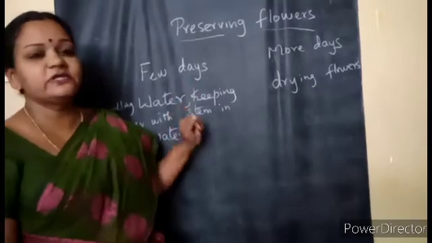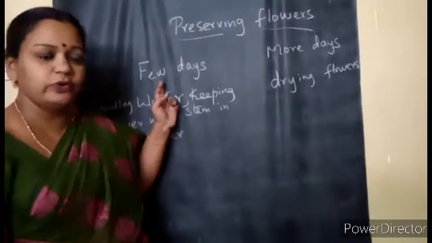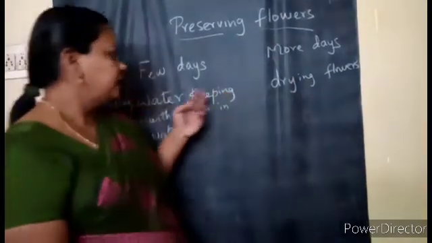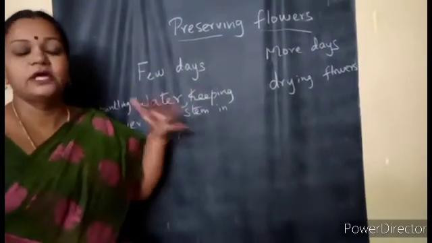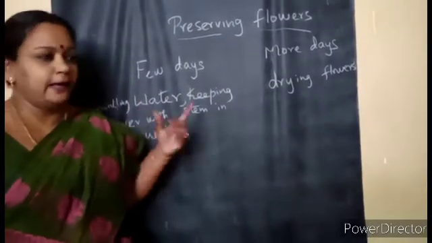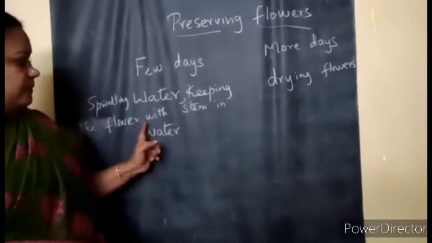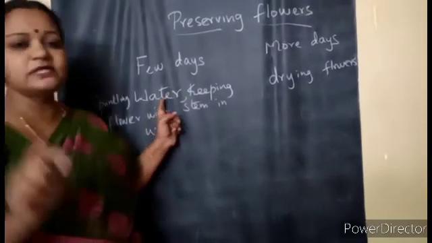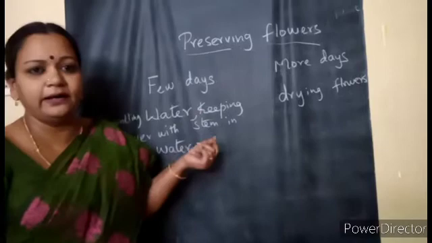So preserving flowers can be done in two ways, for just a few days or for many days, as per our use. And when you are keeping the flower in water, even some chemicals are used in the water, like glycerin can be added.